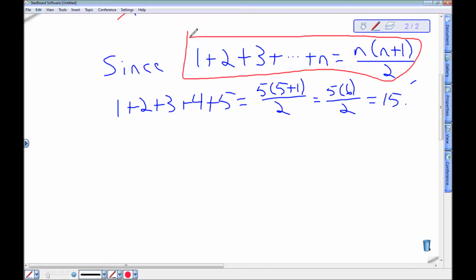This formula is actually really handy whenever you're trying to add up a bunch of numbers, because as long as you're starting at 1 and going to some whole number and everybody in between, it's a lot faster, right?